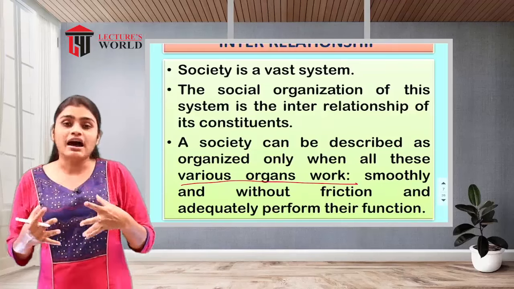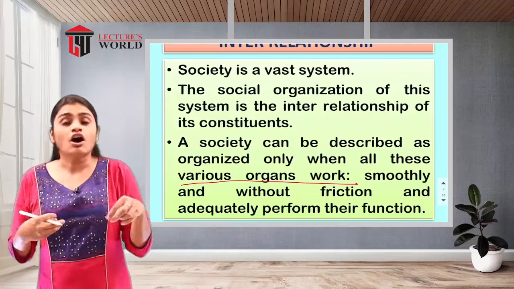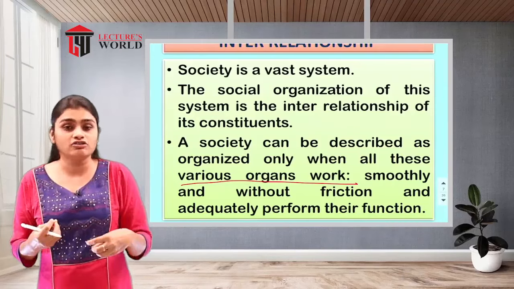This is how they have interconnection and interrelationship with each other.